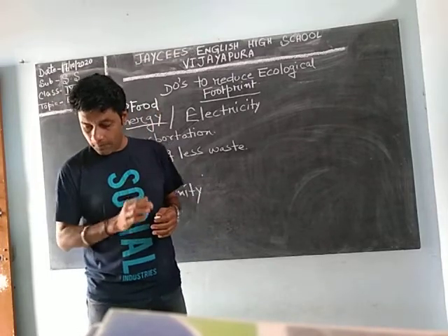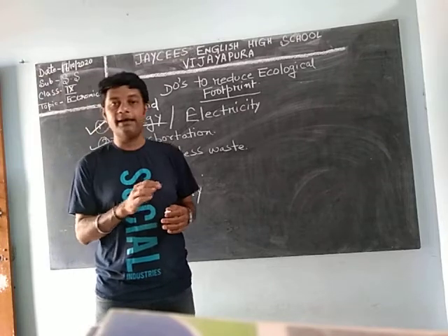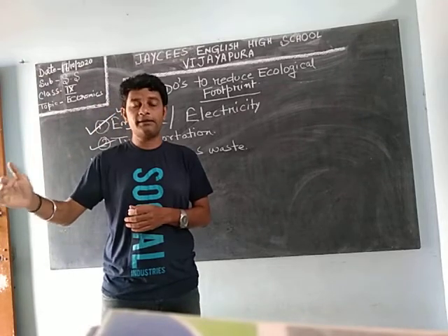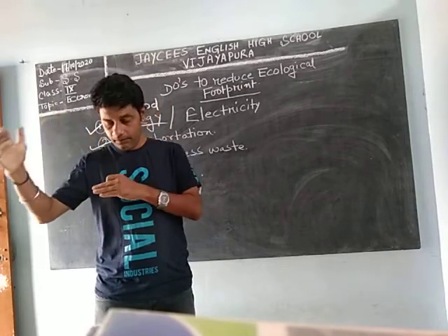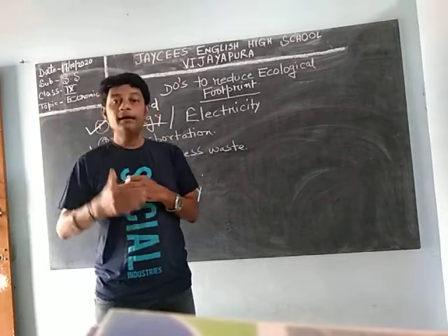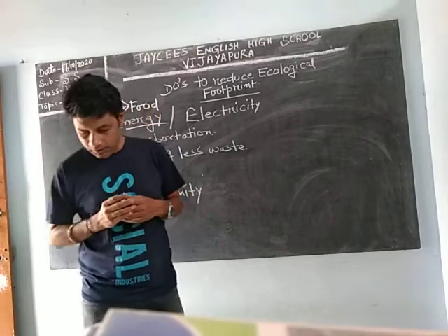Okay, join a group who work to make local rivers or streams healthier. That is social work also.